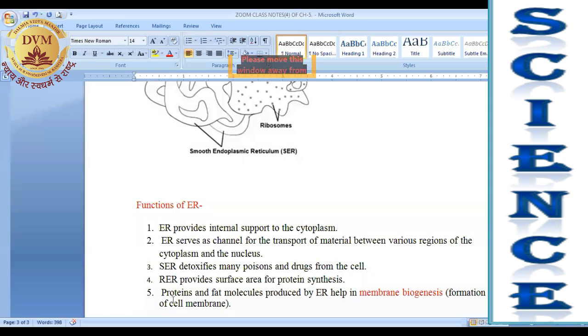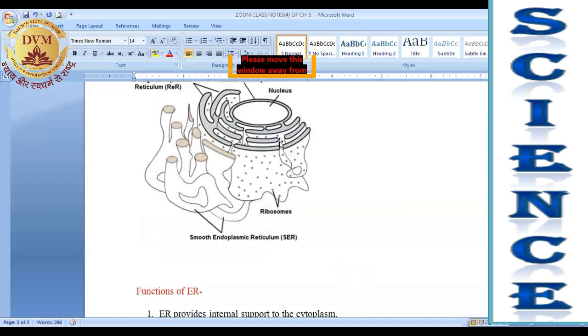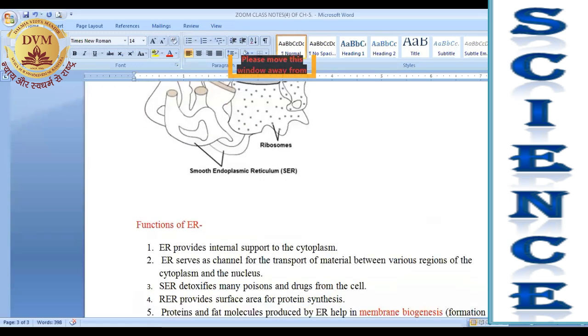Next is proteins and fat molecules produced by ER. Fat means lipids. They are stored inside the ER because these ER, you can see, are tube-like structures. So they can fill protein and lipid in them and store the lipids and proteins.